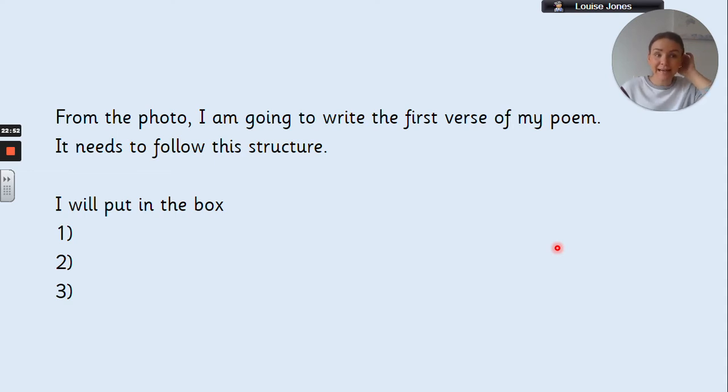So now, using your photo, you're going to write the first verse of your poem, and it must follow this structure. So you must have at the start, I will put in the box, and then you're going to come up with 3 things that you're going to put in the box. Each thing will be on a new line. Don't start yet though, because I'm going to talk you through my ones, and then I'm going to give you time. You'll have time to do yours.